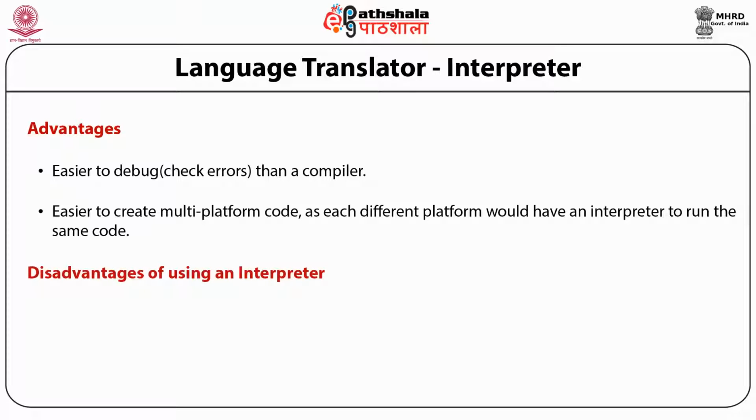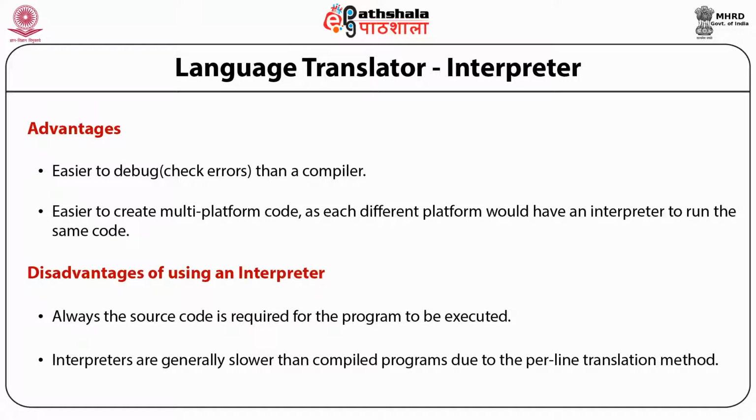Coming to the disadvantages, the source code is always required to execute the program. In the case of a compiler, once the object code or exe file is created, we don't need the source code to execute the program. But in the case of an interpreter, as it translates the program step by step, we always need the source code to execute the program. Interpreters are generally much slower as compared to a compiler due to the per line translation method.